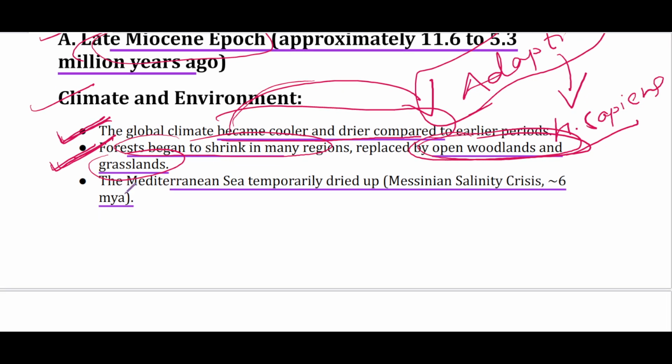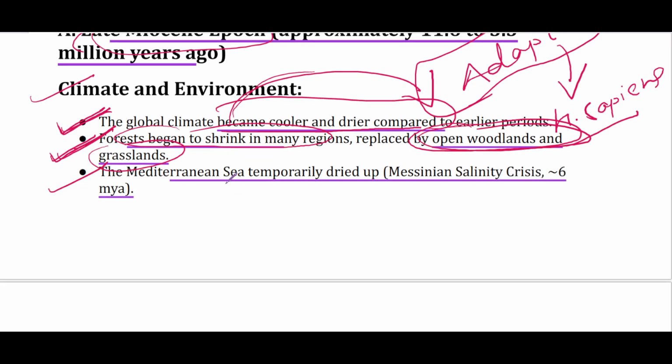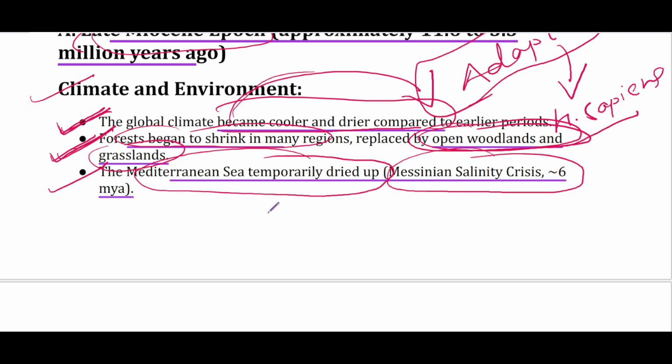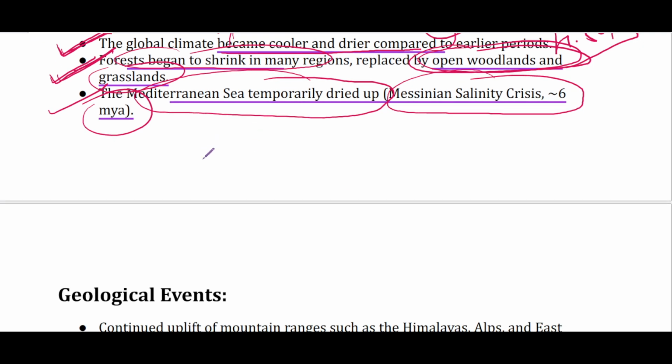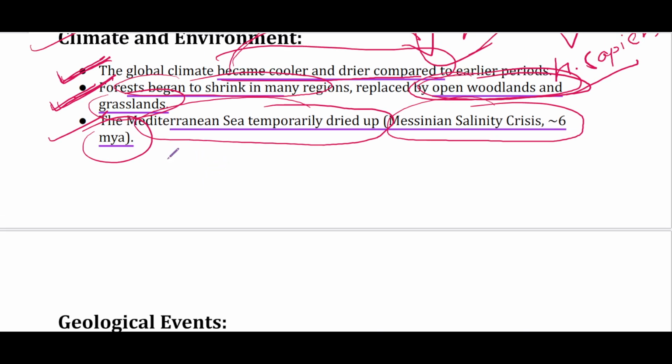Let's see how. And this was also the time when the Mediterranean Sea temporarily dried up, known as the Messinian salinity crisis, around 6 million years ago. So this Messinian salinity crisis, let's look at a little background. The Atlantic Ocean and the Mediterranean Sea are both connected by a seaway known as the Strait of Gibraltar.